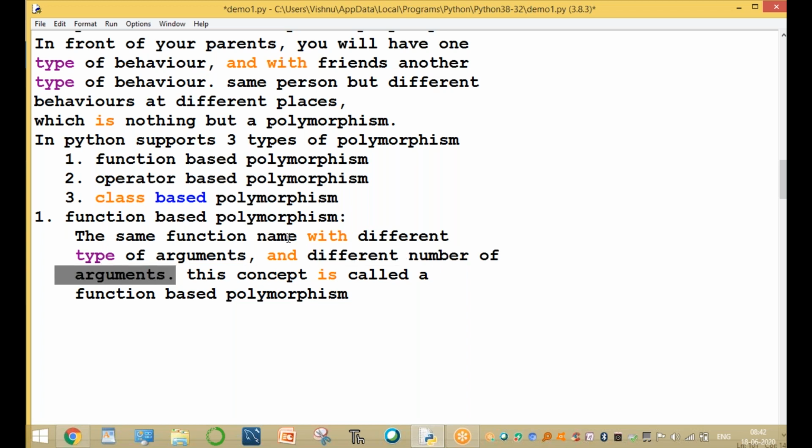This concept is called function based polymorphism, or function overloading.